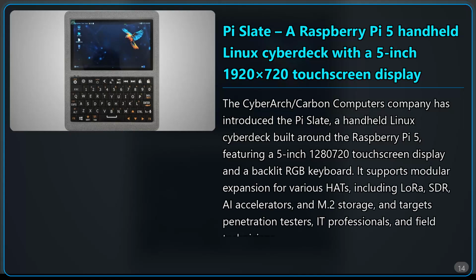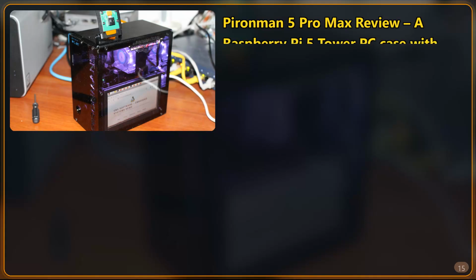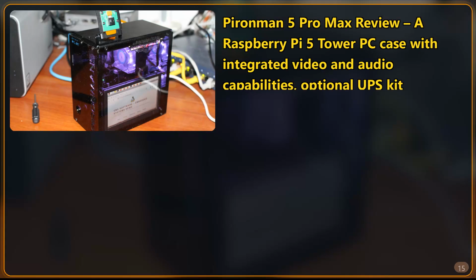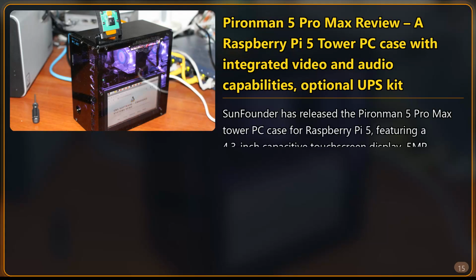Pironman 5 Pro Max Review, a Raspberry Pi 5 Tower PC case with integrated video and audio capabilities, optional UPS kit. SunFounder has released the Pironman 5 Pro Max Tower PC case for Raspberry Pi 5, featuring a 4.3-inch capacitive touchscreen display, 5MP camera module, 2 speakers, USB microphone, and 3.5mm audio jack.